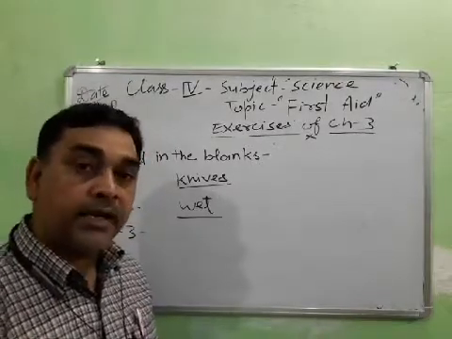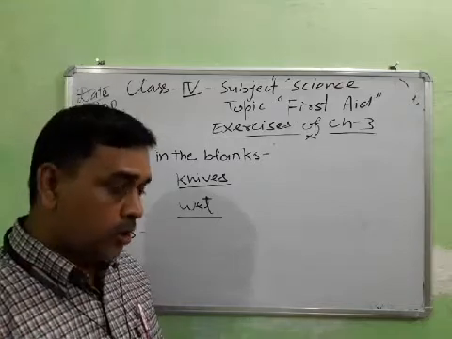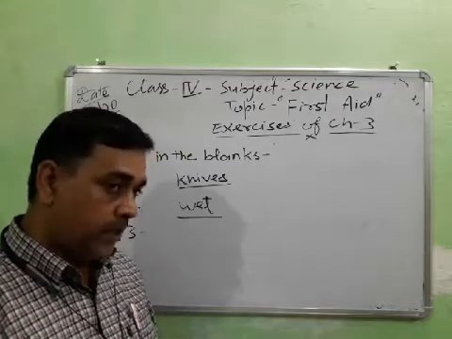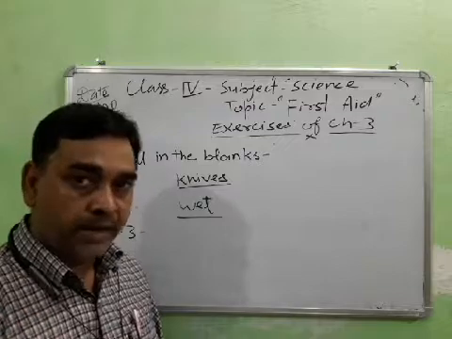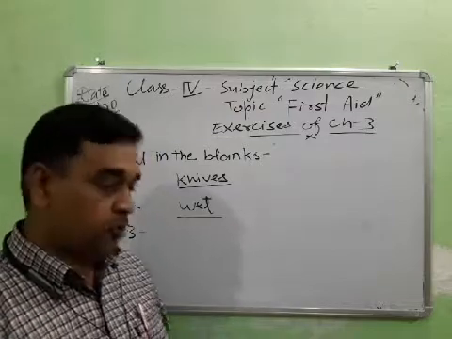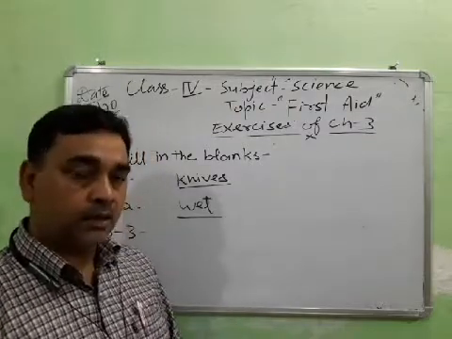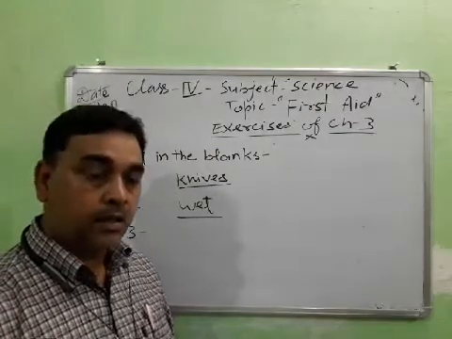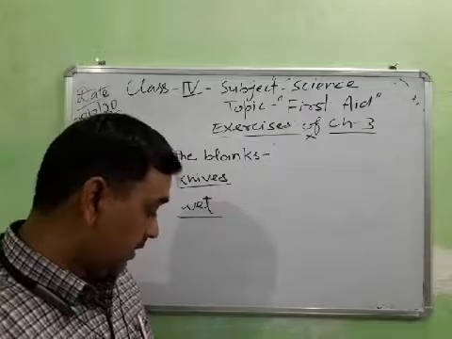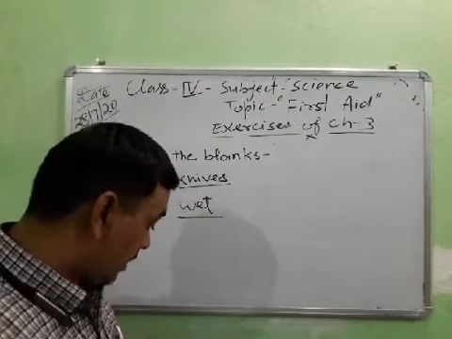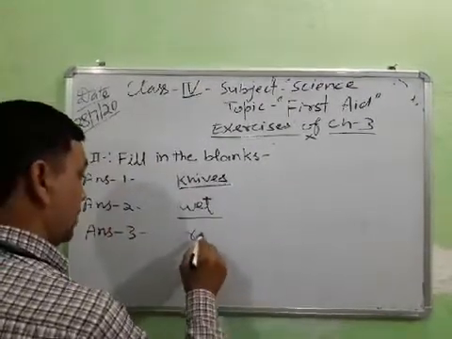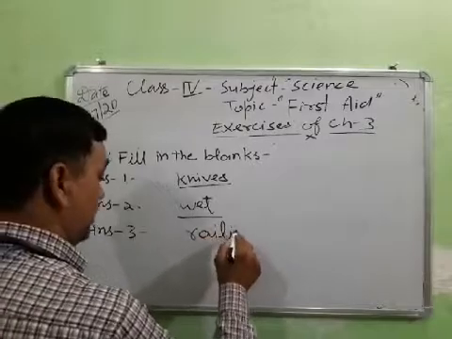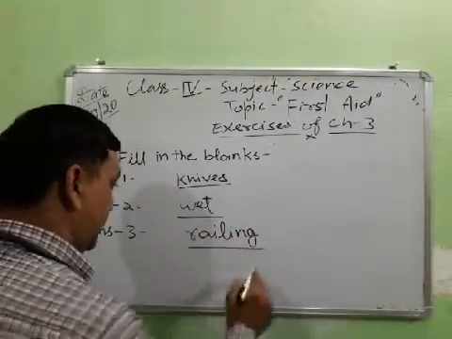This is also called railing. So your proper answer will be railing or divider. Divider is not suitable as a word in your book, it is written as railing.